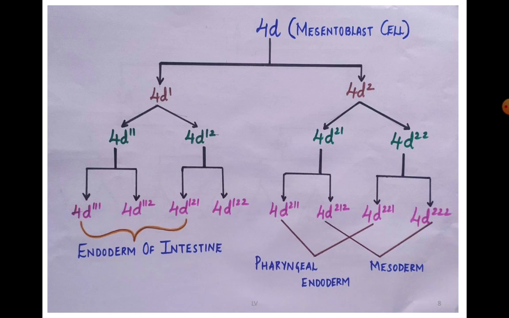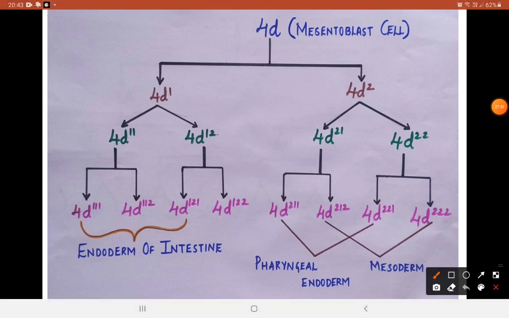Now this 4D mesentoblast cell, if you look into its lineage, is a micromere, so it divides into two micromeres. Accordingly we have labeled them 4D1 and 4D2, the first micromere of this 4D mesentoblast and the second micromere. 4D1 divides to form two again, labeled 4D11, the first cell of 4D1, and 4D12, the second cell of 4D1.